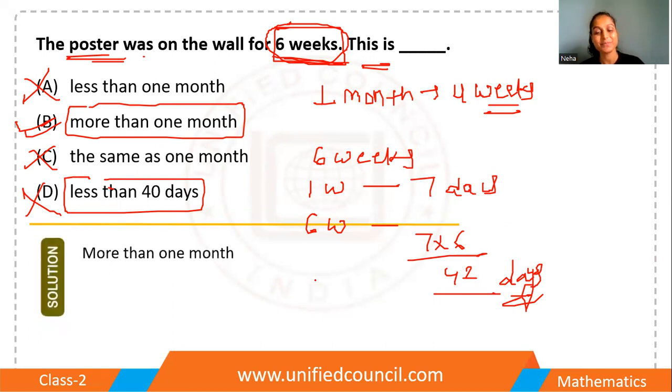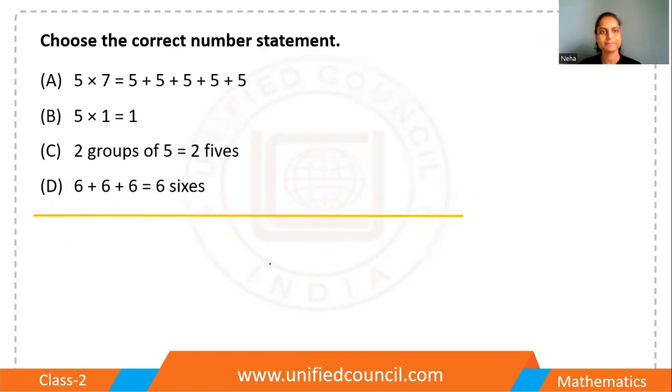Alright, very nice. Now we are done with this question also. Right, let's move to the next question. Okay, so this is the next question. Choose the correct number statement. Okay, so 4 statements are given. That means you have to do the question with the help of options. Okay, and you have to check which one is correct. Okay, alright, so let me check which one is correct.